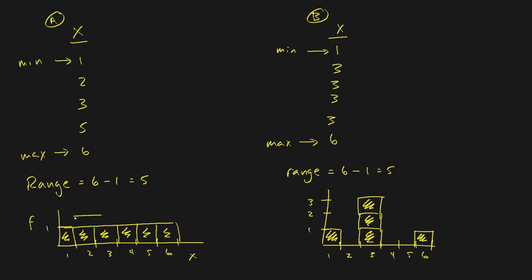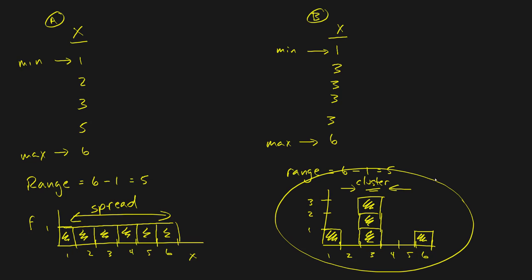Here I have more of an even spread. Here, things are clustered in towards the center. This one has less variation, whereas over here I can see that I have more variation. Why would being evenly spread out be more variation?